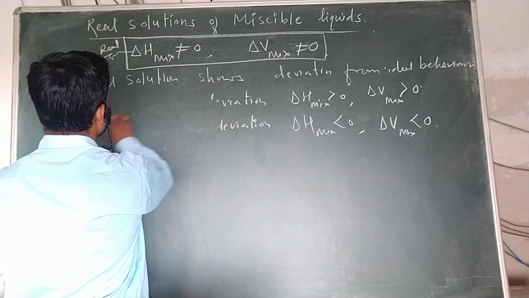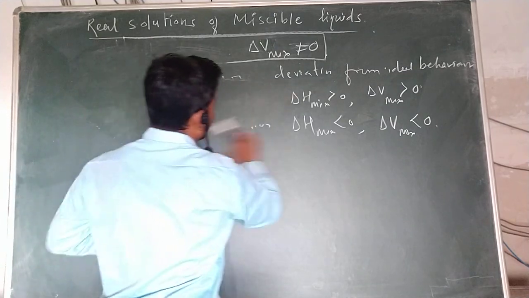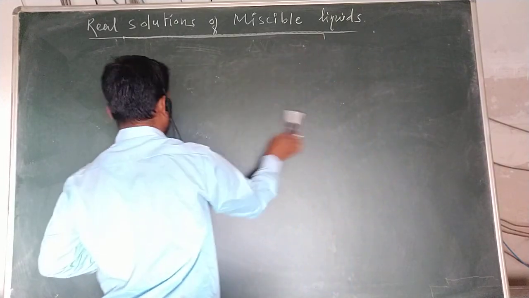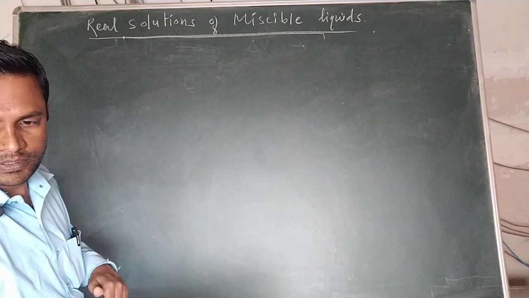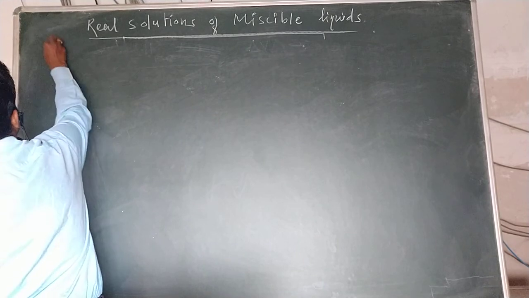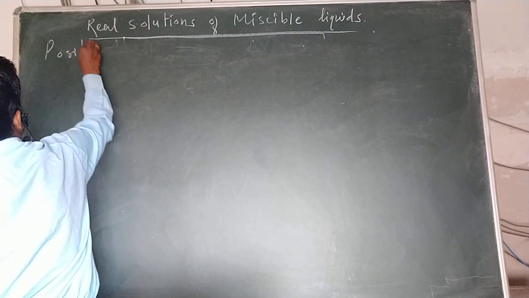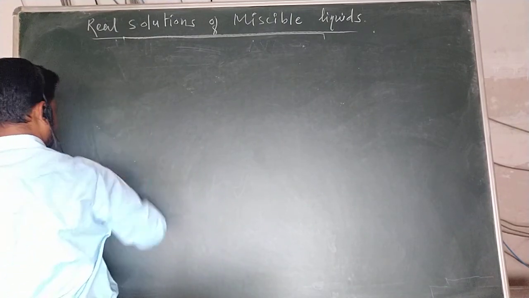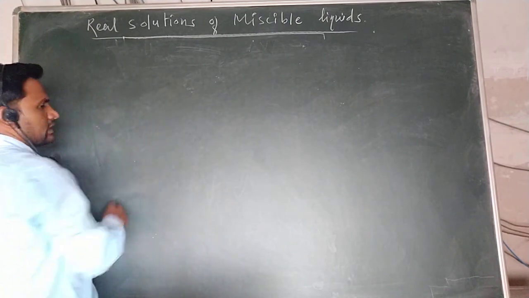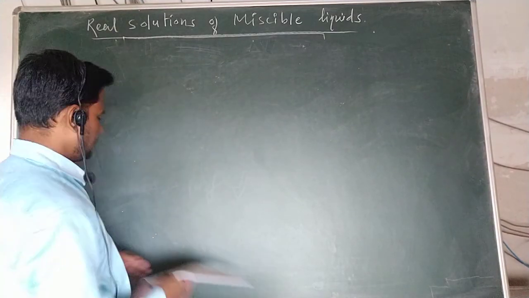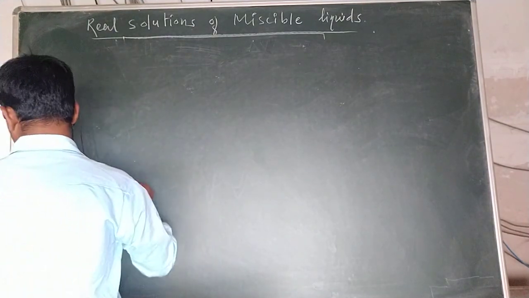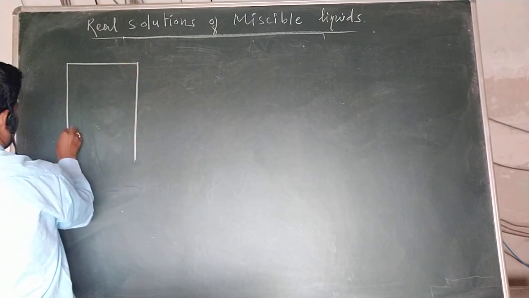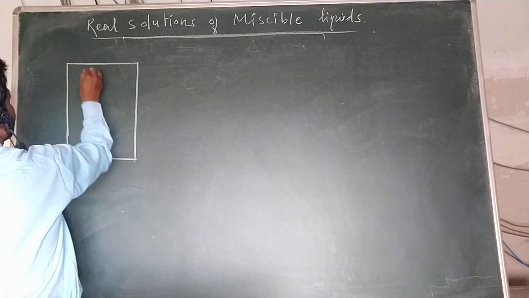Now let us study in detail the positive and the negative deviation with the help of the graphical representation. I will draw all the graphs first, then we discuss about them. Let us see here, the first one, this is T equal to constant.